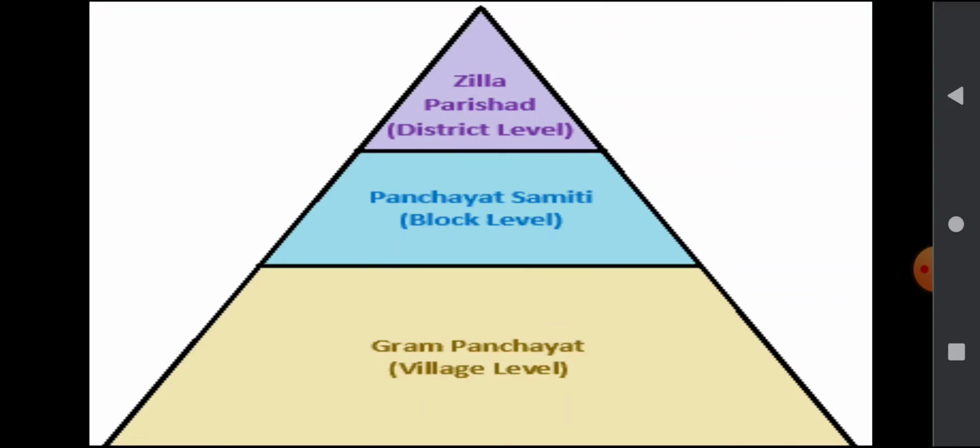Yes, very good answer you gave. So in the Panchayat Raj system, there are three levels of governing bodies for the rural areas. First, the highest is the Jila Parishad for the rural areas of a district. The second is the Block Samiti, also known as Panchayat Samiti, which looks after a block of about 50 villages. And at the lowest level is the Gram Panchayat for the village, and together they are called the Panchayat Raj system. I hope all of you understand what I mean by the Panchayat Raj system.